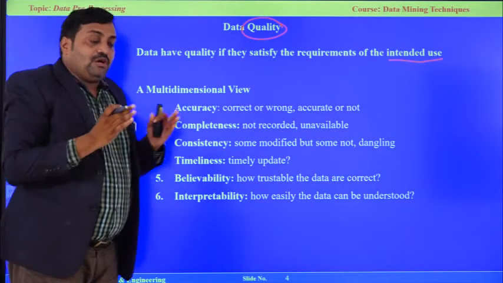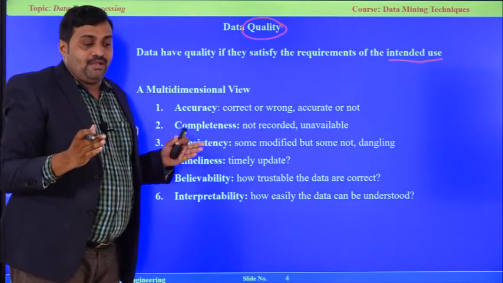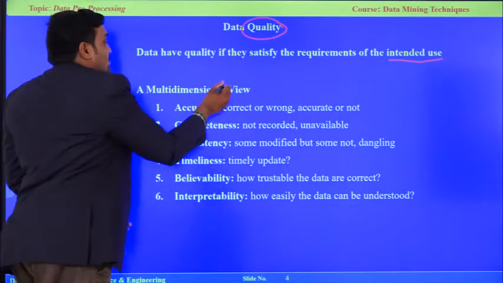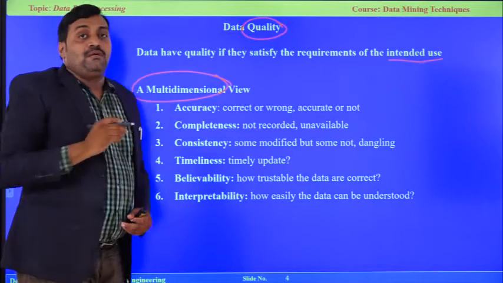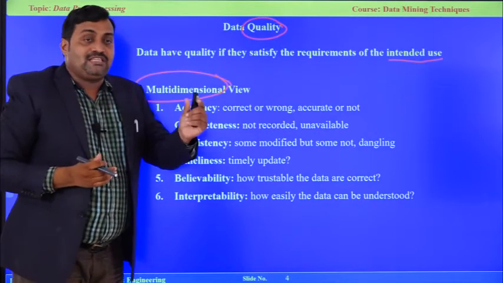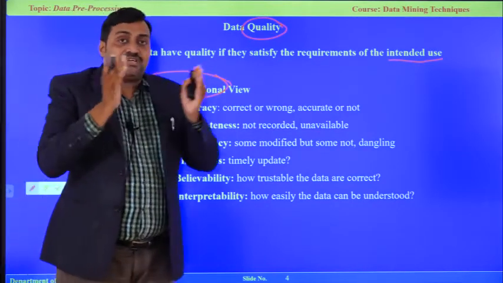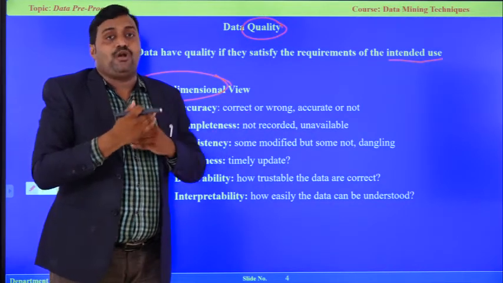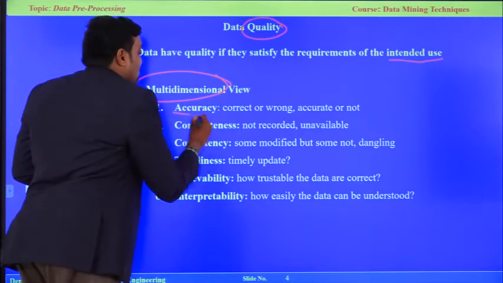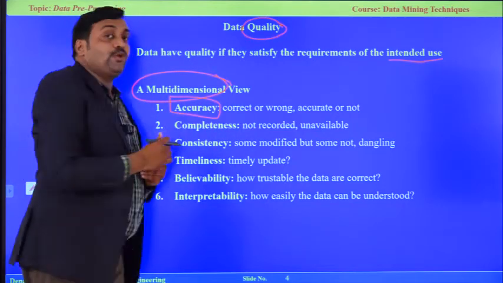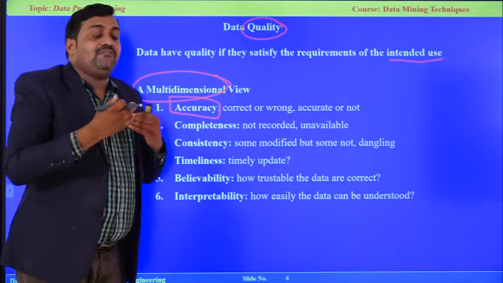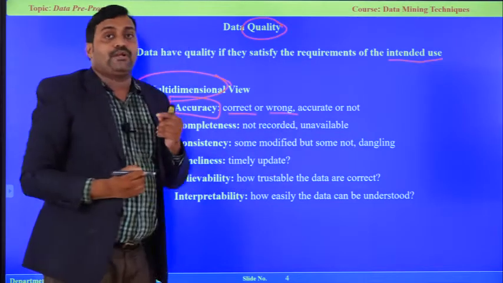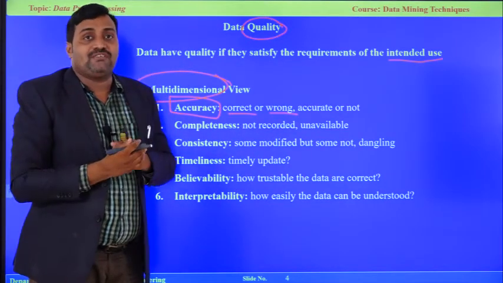So, when we observe quality, there are different points of view, that is a multidimensional view, multidimensional parameters. When we are receiving data, there are different dimensions, different views, different perceptions to check the quality of data. The first one is how accurate. Whatever data we received, whether it is correct or wrong, that is very important. The first parameter is the accuracy of the data.